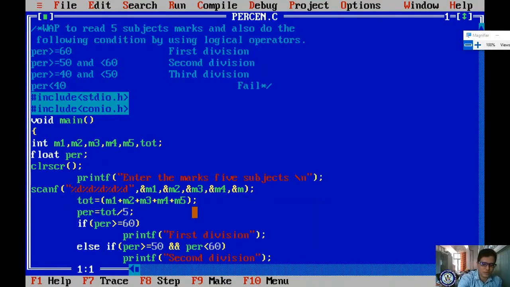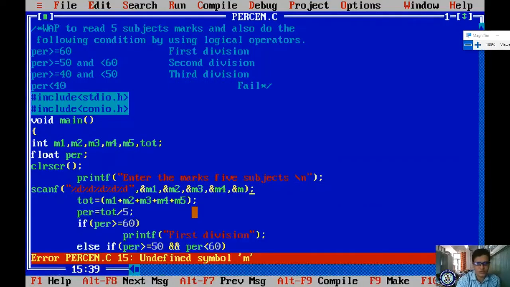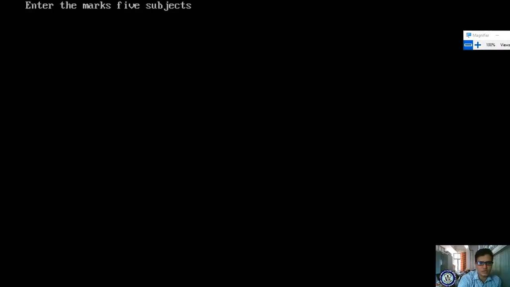Okay. Now I am compiling. One error exists. What is that? Undefined symbol m, that means m5. I am saving. Once again compiling and running. If I press enter, it asks for the marks of 5 subjects. Enter the marks of 5 subjects. 5 subject marks we have to enter.